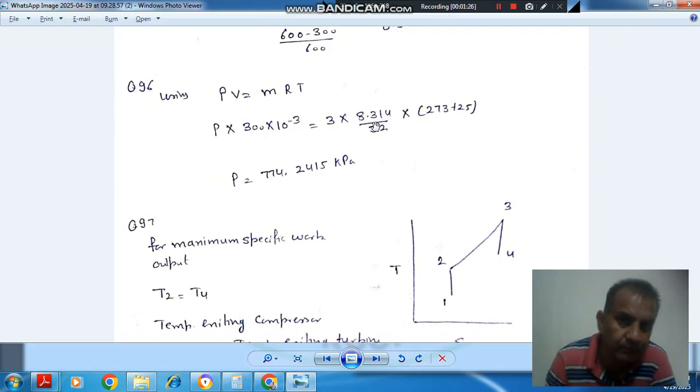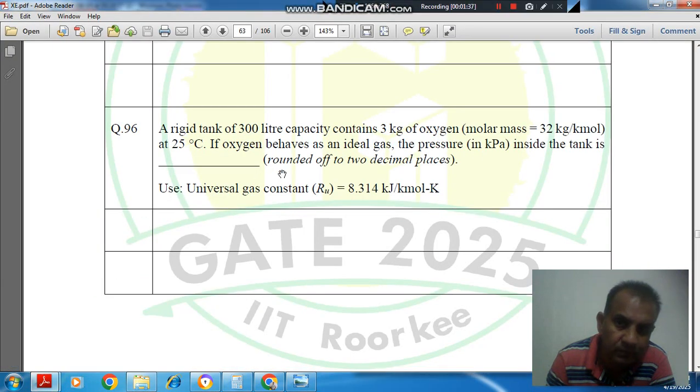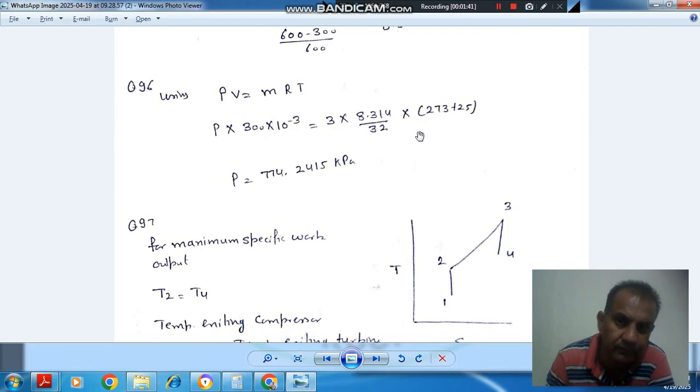kilojoule per kilogram per degree Kelvin. Okay, so this is in kilo and this is in meter cube, and temperature is 273 plus 25, as the temperature is given in degrees Celsius. So in Kelvin it will be 273 plus 25. Okay, so this is in kilojoule per kilogram per degree Kelvin, this is in Kelvin, this is in kilogram, and this is in meter cube.